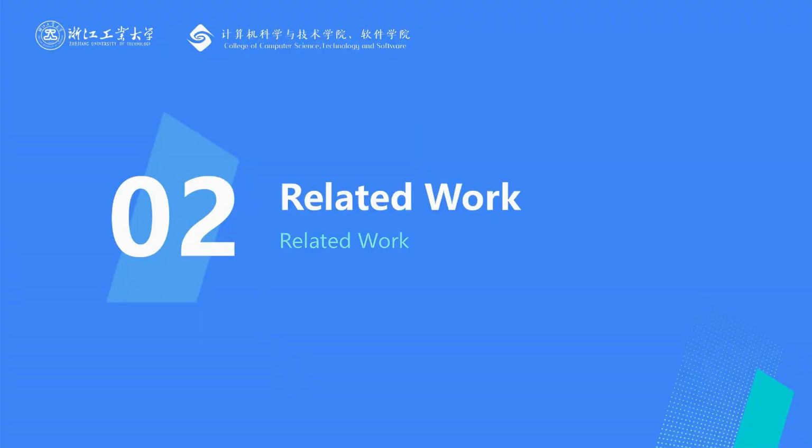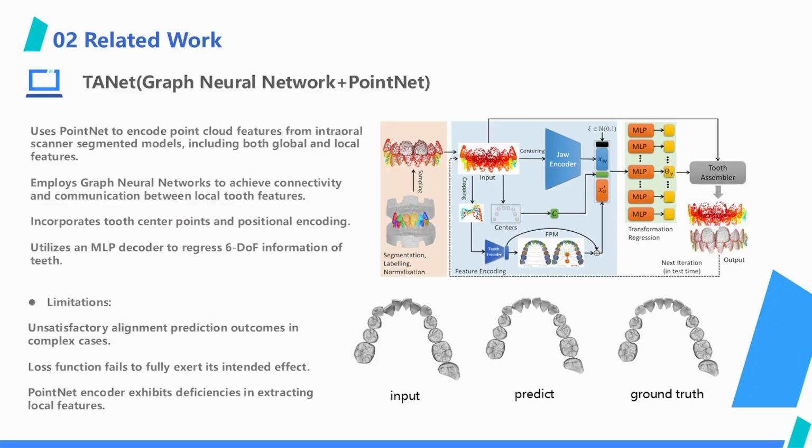Next, let's discuss the relevant domestic and foreign research works. First, there is the tooth alignment prediction algorithm TANET, which was proposed earlier. It uses PointNet to encode point clouds, employs a graph neural network to extract and transmit features, and regresses the transformation information of teeth. However, its problems are quite obvious. Its loss function is relatively simple and does not consider the medical rationality of teeth.